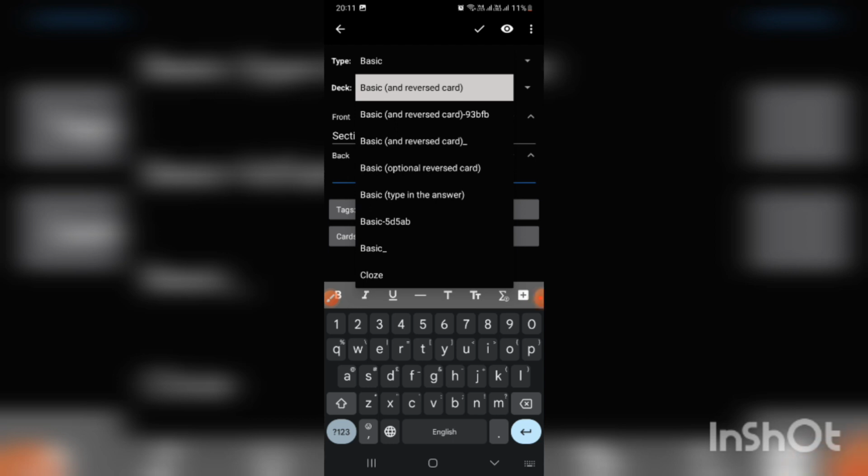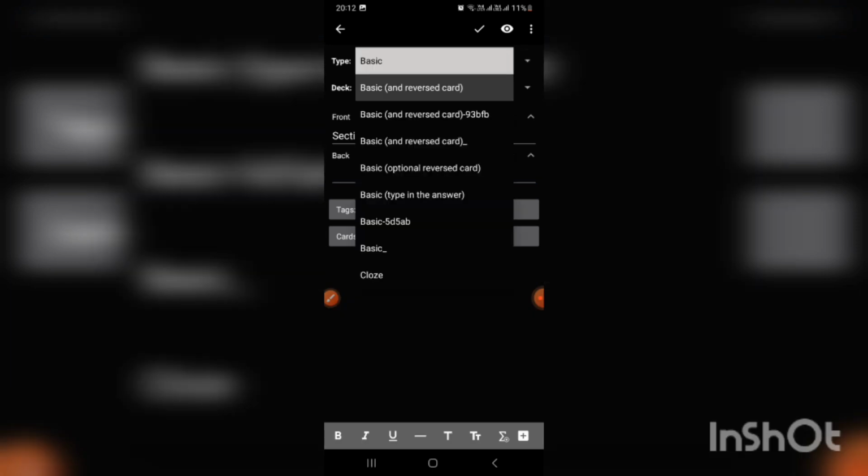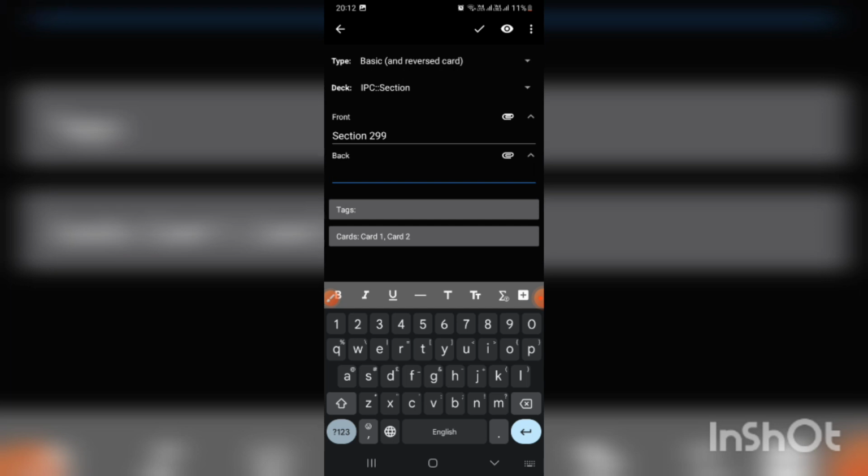Again, there are types of cards as well. There is basic card, there is basic and reversed card. These two will be the most useful. Basic means you'll get only one flashcard. But if you click on basic and reversed card, then you will get one question as section 299 and another question as culpable homicide. So you will get two questions. In one of them, the question will be the question, and in the other, the question will become the answer. This is how you can change the type of question as well. So I'll write here culpable homicide, and I'll click on OK.